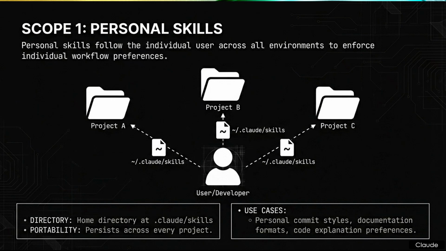So if a senior architect always requires code explained with a focus on latency and security, that preference follows them globally. Exactly. It operates entirely at the user level, ensuring the AI interacts with them consistently without manual prompting every session. Conversely, we have the team governance layer.